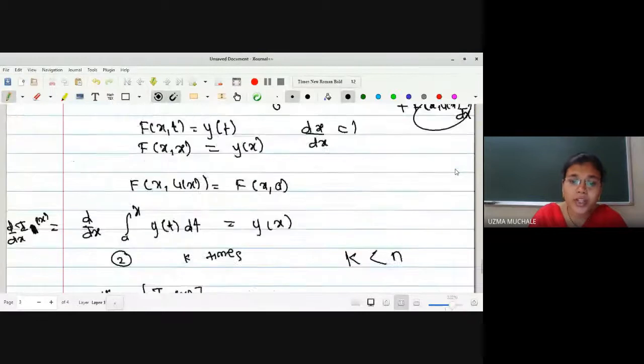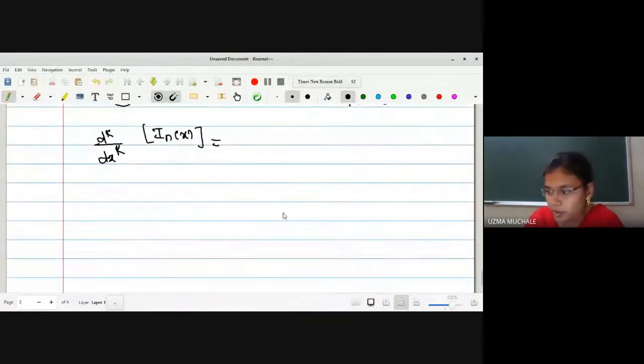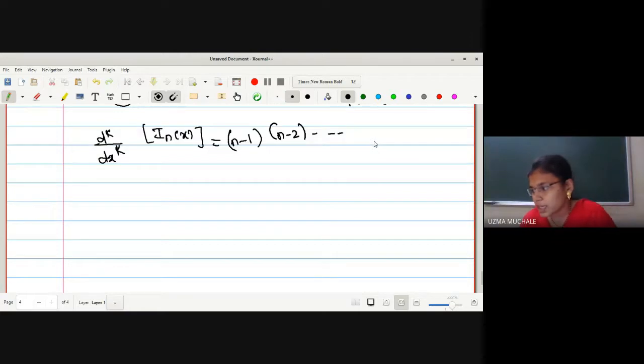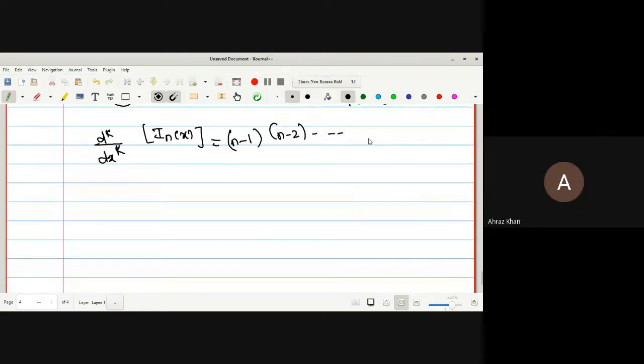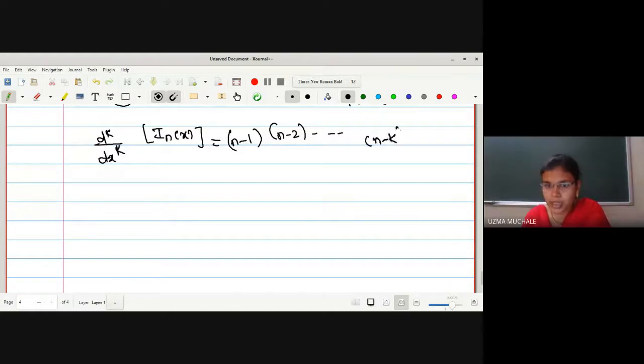So if you differentiate k times, what will be the change? The first term will be n minus 1, correct? The next term will be n minus 2 and so on. If you differentiate k times, what do we get? n minus k. For the first derivative it is n minus 1, for the second derivative it will be n minus 2, so for k times, it will be n minus k. The term that remains is I_(n minus k) of x.